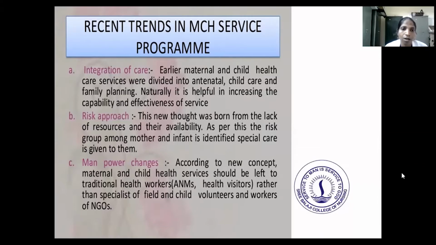Next is the risk approach, where a lack of resources and their availability is one of the reasons for recent trends in MCH service. And manpower changes: according to the new concept, maternal and child health service should be left to traditional health workers, ANMs, health visitors, rather than specialists, and to field and child volunteers and workers of NGOs.